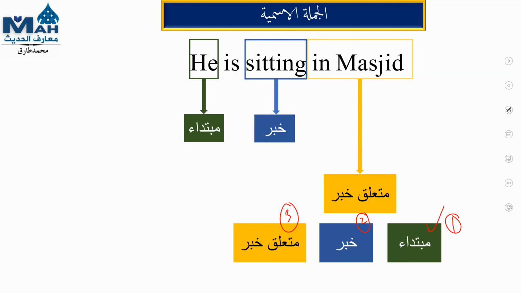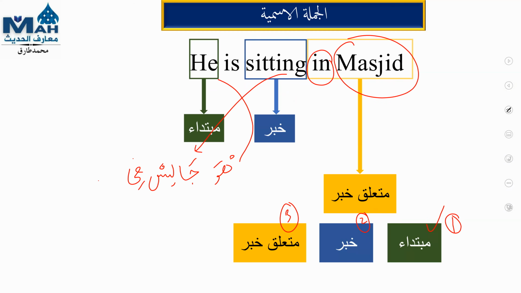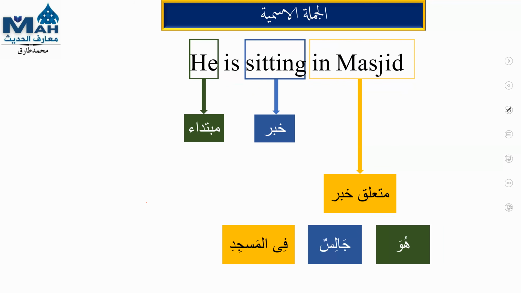So our sentence is complete, alhamdulillah. We have huwa, and the translation of sitting is jalisun, huwa jalisun, and for "in" in Arabic we have fi. But masjid, I told you it is compulsory for a noun to fall in jar position. Fil masjidi, huwa jalisun fil masjidi. He is sitting in the masjid. Huwa is mubtada, jalisun is khabar, fil masjidi is mut'alliqu khabar. So our first study is complete.